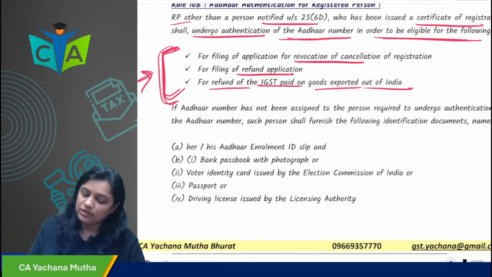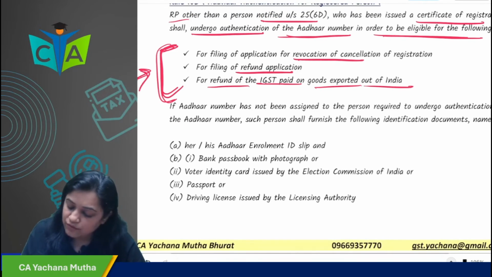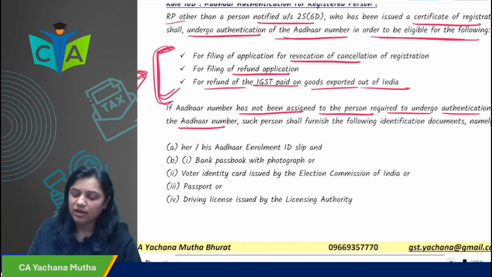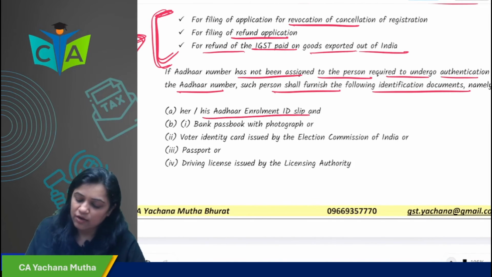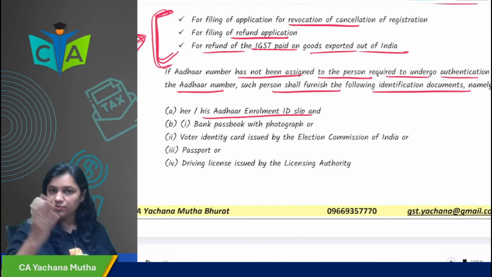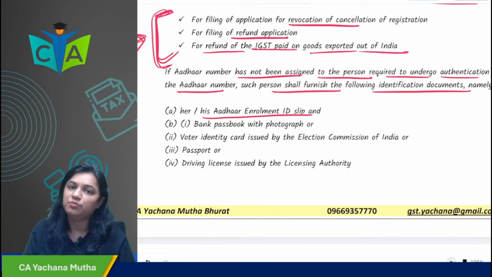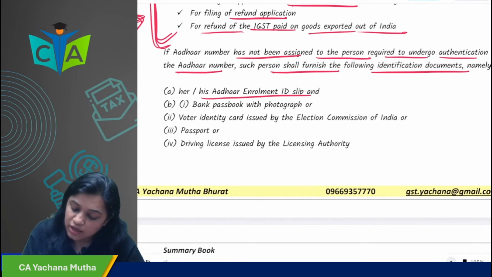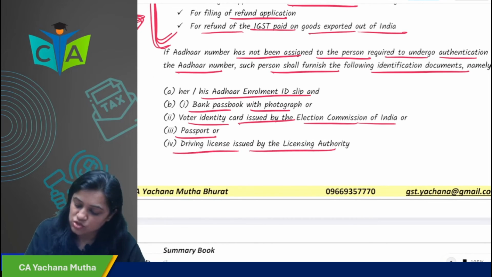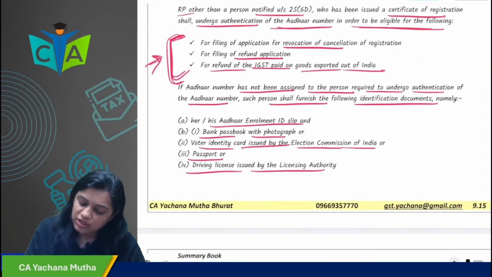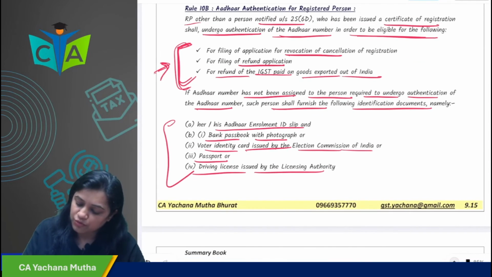If the Aadhaar has not been assigned to the person required to undergo Aadhaar authentication, for example, you don't have the Aadhaar number, then you have to furnish the following. What? Your Aadhaar enrollment ID slip, that enrollment ID slip which you get at the time you apply for the Aadhaar number. Then bank passbook along with photograph, voter identity card issued by Election Commission of India, passport or driving license issued by the licensing authority. So these documents you have to submit.